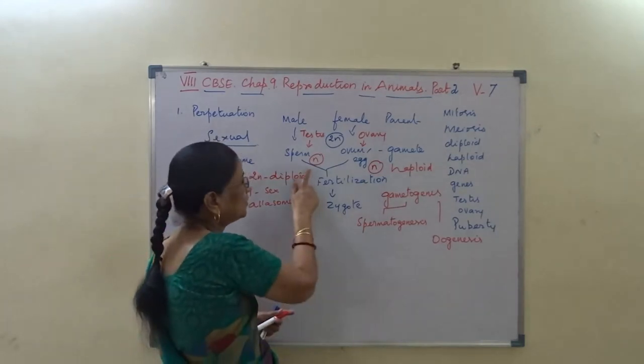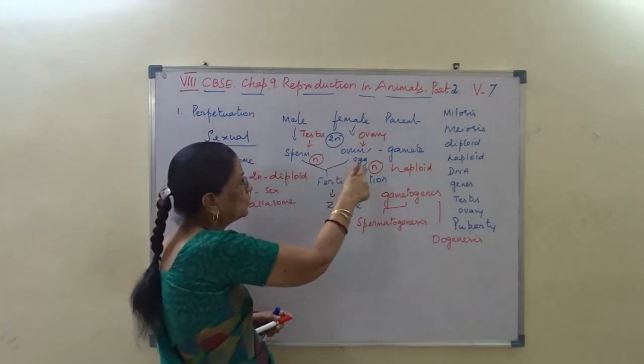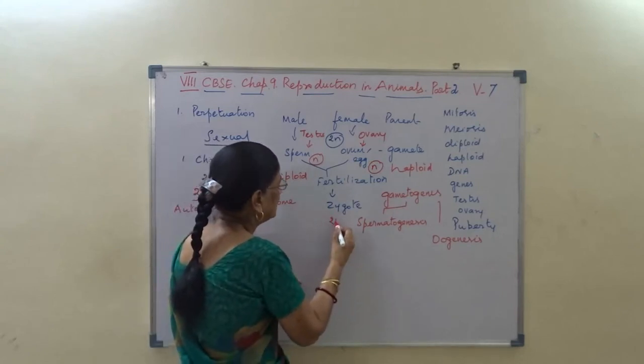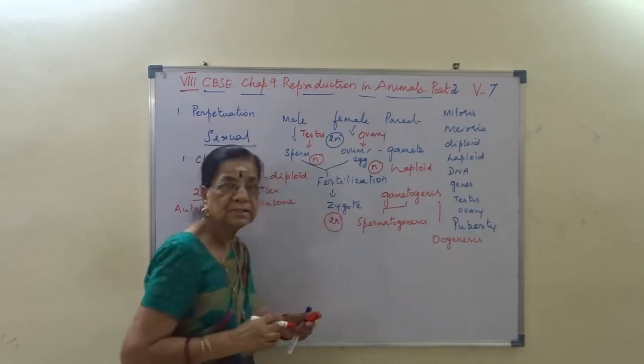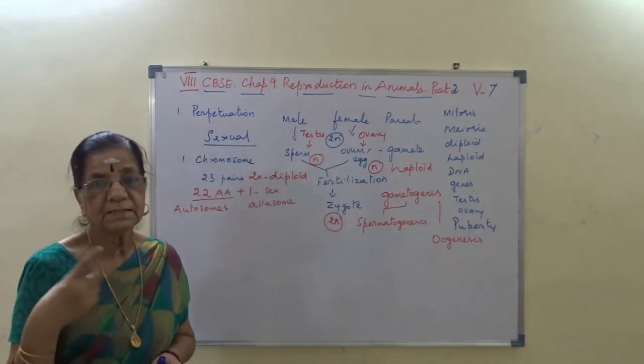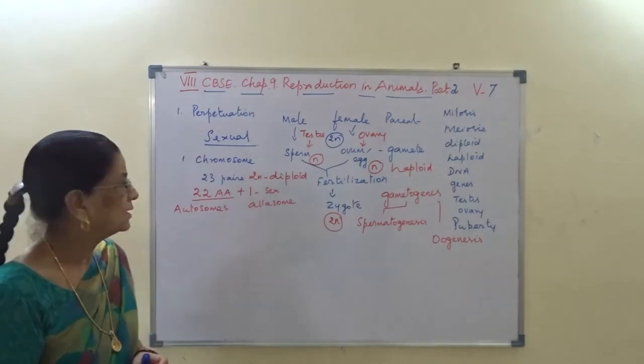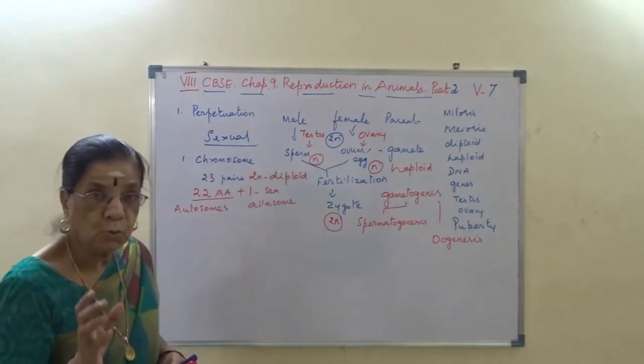The sperm has n number, haploid, and the ovum is also n number. Now this diploid zygote is formed. Like that the cycle repeats. I hope you follow this. So this is for the chromosome.